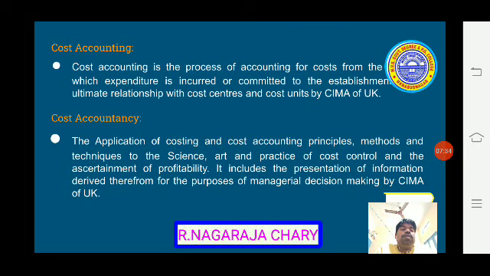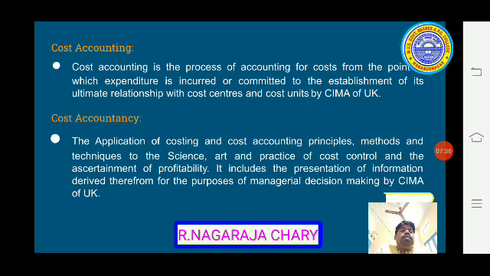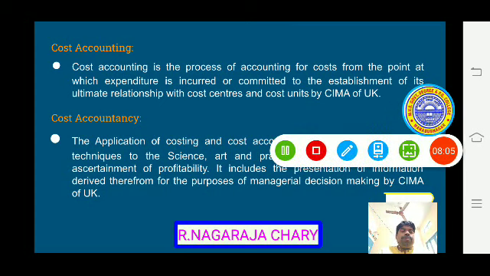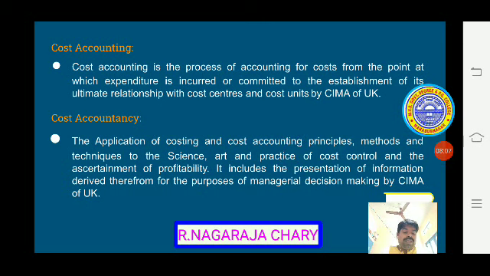Cost accounting, here you see, is the process of accounting for cost from the point at which expenditure is incurred or committed to the establishment of its ultimate relationship with cost centers and cost units, by CIMA of the UK, United Kingdom. So here also we see the cost accounting process. Now the cost center.